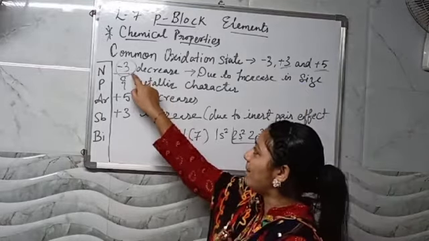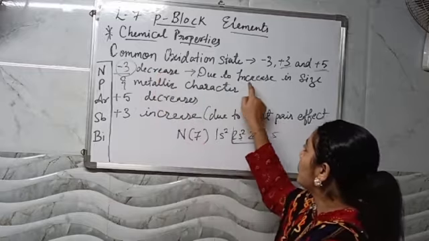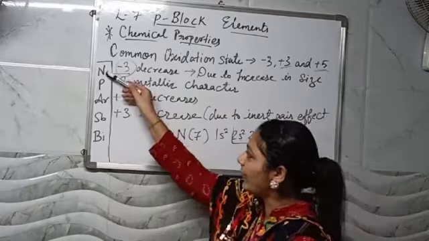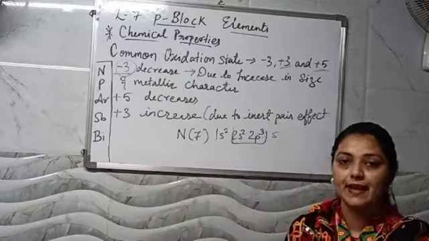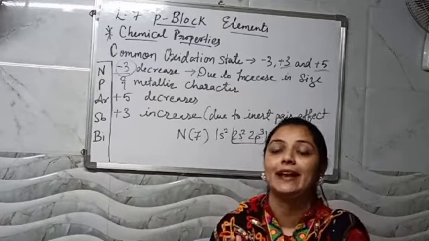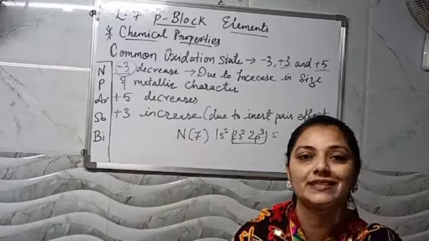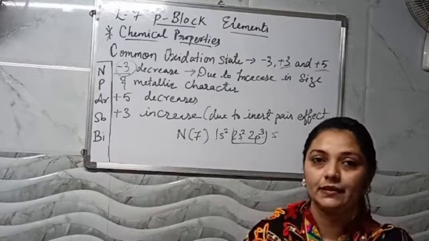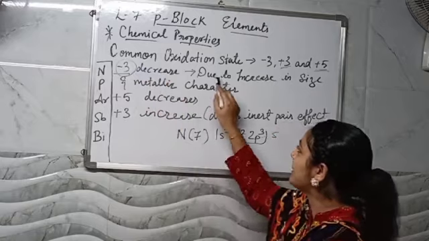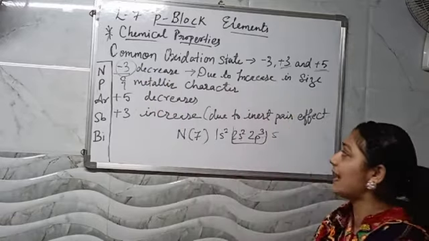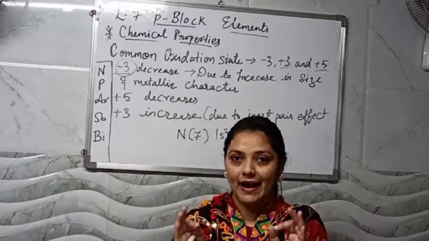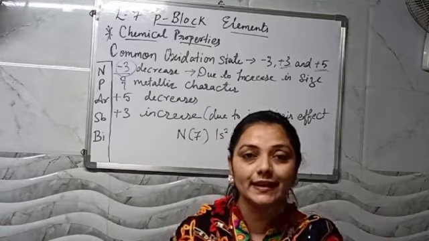But it is believed that -3 decreases due to the increase in the size. What does this mean? When we are moving top to bottom, the atomic size increases. When the atomic size increases, the tendency to take the electron from outside also decreases. That is why we say that -3 decreases due to the increase in the size and metallic character. What do we understand by metallic character? Metals are the ones which lose the electrons.